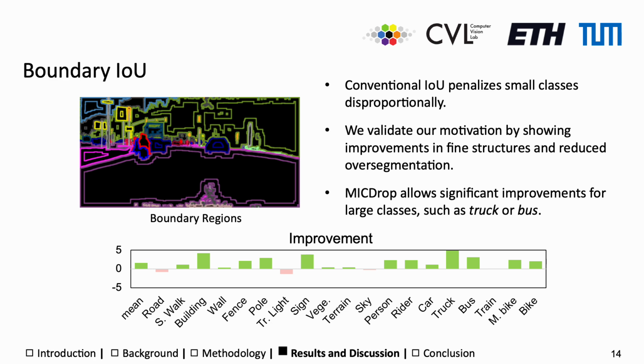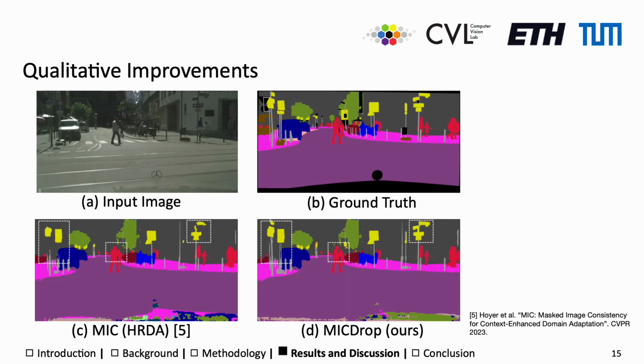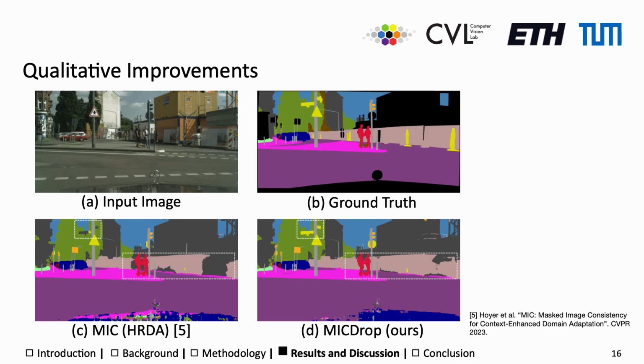To underscore our motivation, we utilize the boundary IoU to further demonstrate that both classes with fine structures as well as those prone to oversegmentation are improved. Qualitatively, we observe that our proposed method is indeed capable of improving segmentation performance for thin structures such as poles and traffic signs. Additionally, we also see improvements for larger objects such as fences.